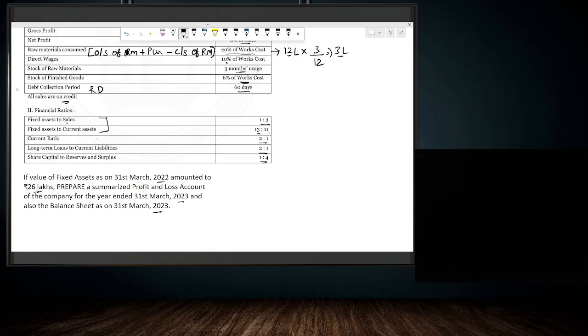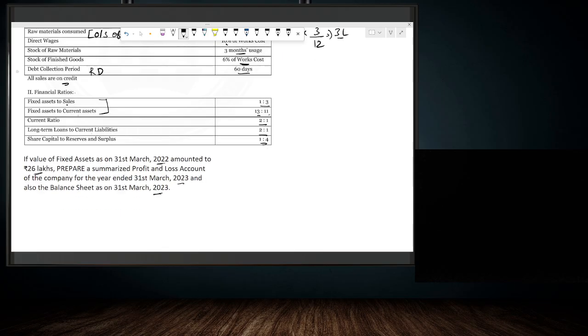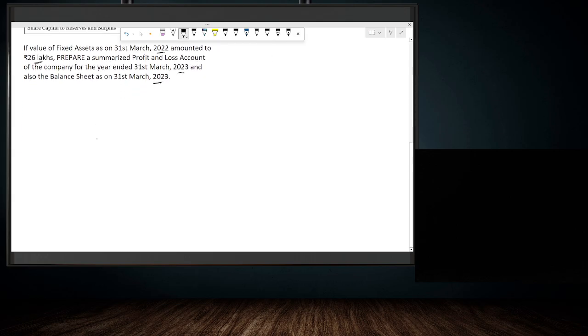working note. But before proceeding further, this question is based on an assumption. Even though it is a steady material question, that assumption is not explicitly mentioned in the question, and it is not mentioned in the solution also. First, let's understand what is the assumption of this question. This question is based on an assumption that opening stock of raw material is equal to closing stock of raw material.